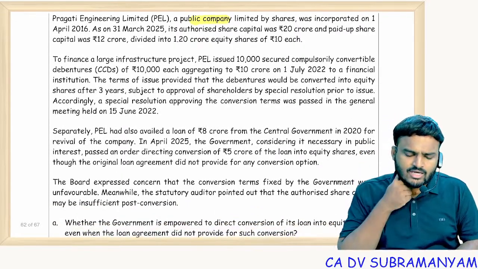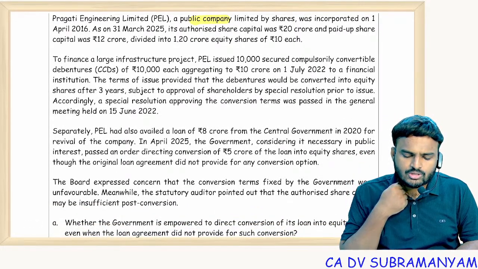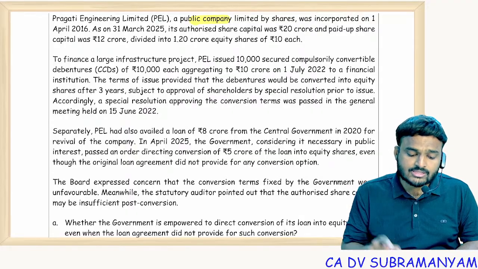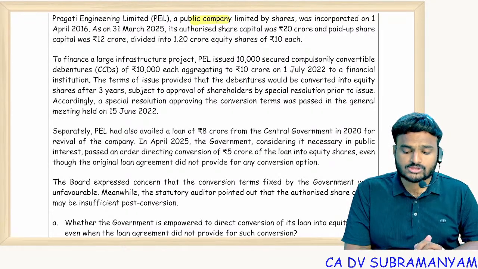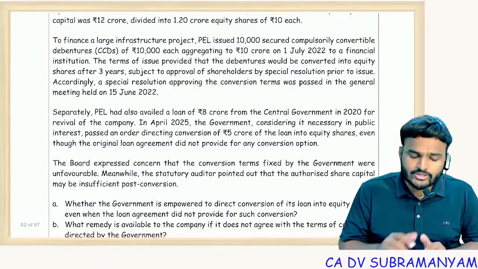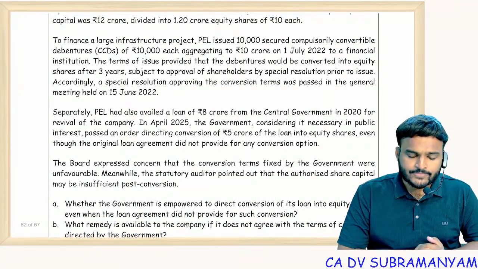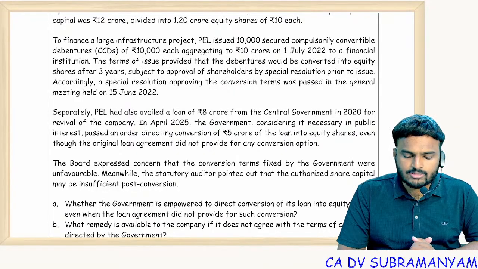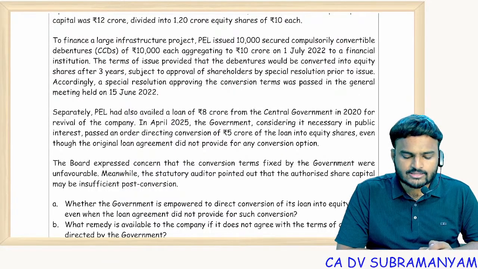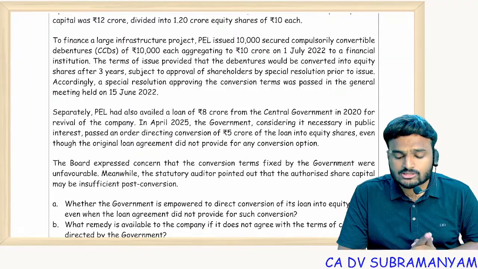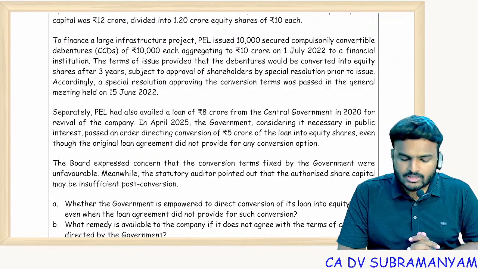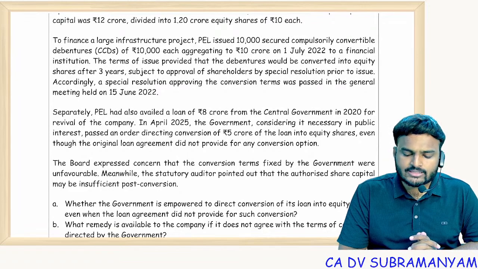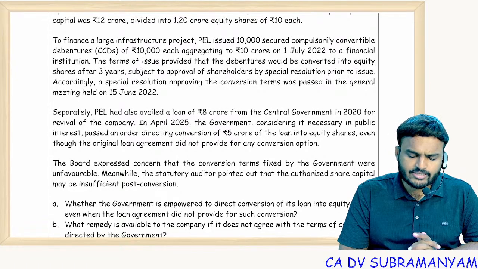To finance a large infrastructure project, PEL issued 10,000 secured compulsory convertible debentures of 10,000 rupees each, aggregating to 10 crores on 1st July 2022 to a financial institution. The terms of issue provided that debentures would be converted into equity shares after 3 years, subject to approval of shareholders by the special resolution prior to the issue. Accordingly, a special resolution approving the conversion terms was passed in the general meeting.